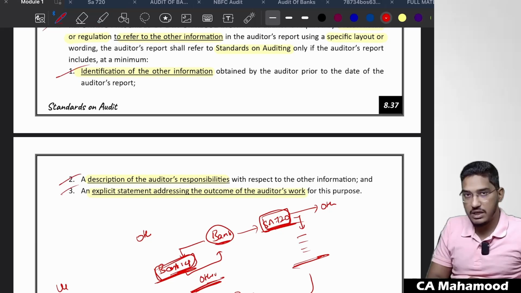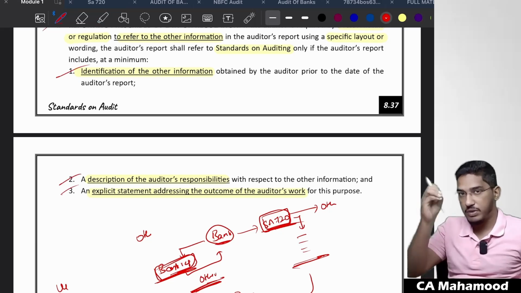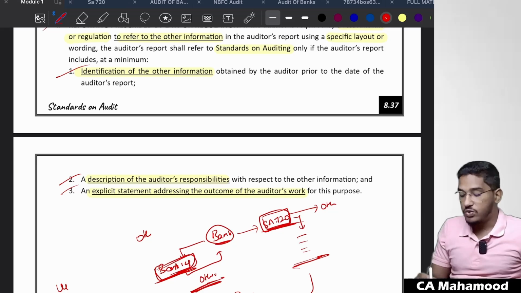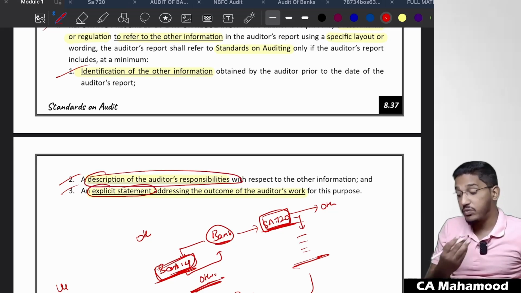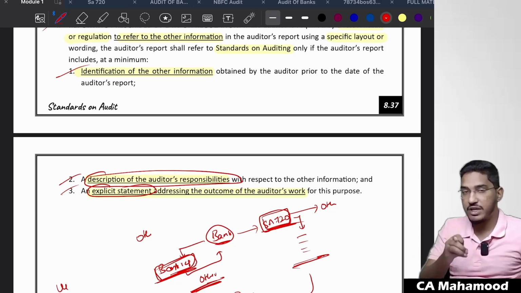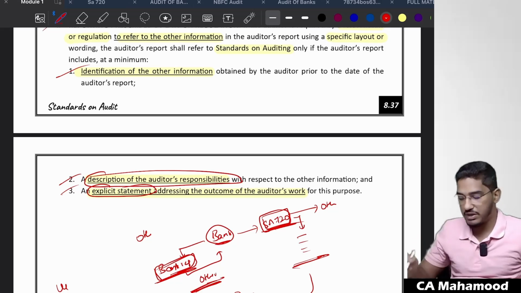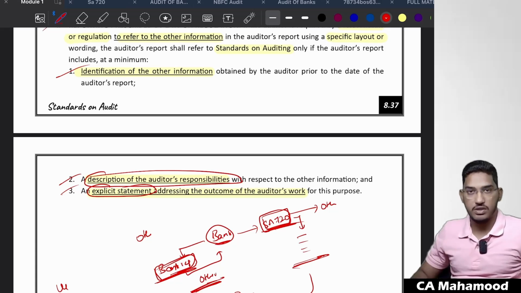Sir, what are the requirements of the standards? You have to obtain the information, you have to identify what information is required to be included in the auditor's report, and also you have to describe your auditor's responsibilities. And also you have to give an explicit statement on the outcome of the auditor's work. That means, did you find something wrong, or did you not find anything wrong in the other information? That explicit statement should be there, explaining the outcome of your work.